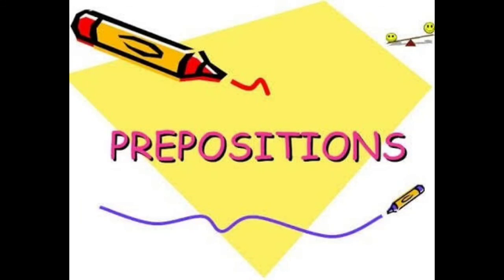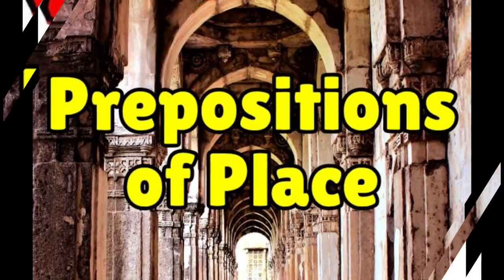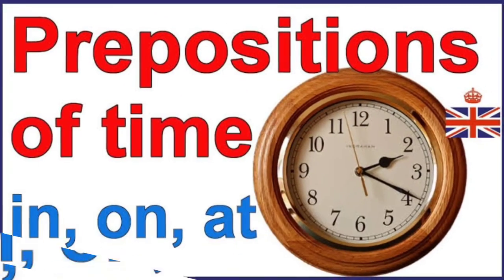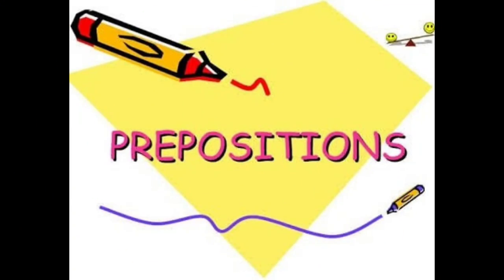So children, in this session we have seen the kinds of prepositions such as preposition of place, preposition of movement and preposition of time. Along with that, simple preposition and compound preposition, children. Children, that's all from today's session. Go through the prepositions and the kinds of preposition and the examples and do the worksheet that I am going to give. Work out the answers and send it to me.